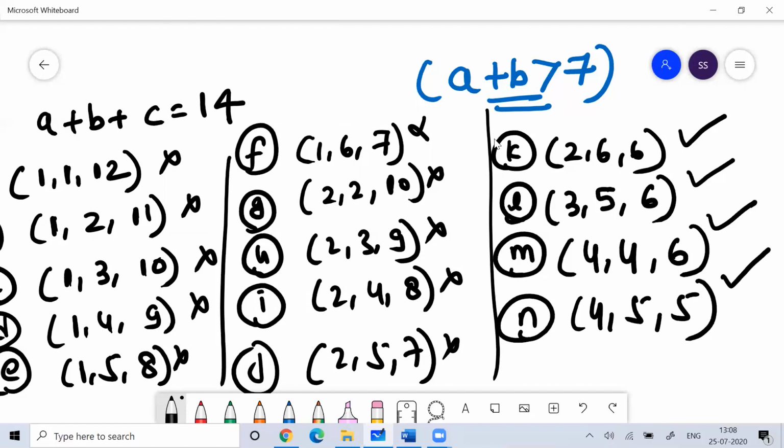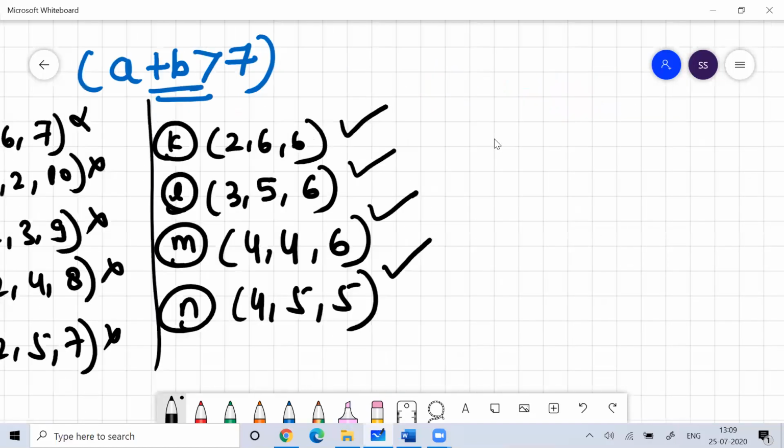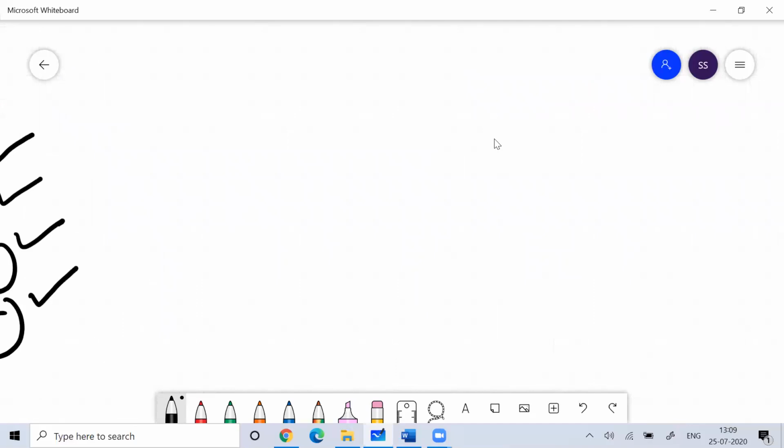I hope you understood. The idea of discussing this concept is to make you understand that the sum of two sides of a triangle should be more than the third side. I believe you understood this. This is a very important property to work on the triangle. Fine.